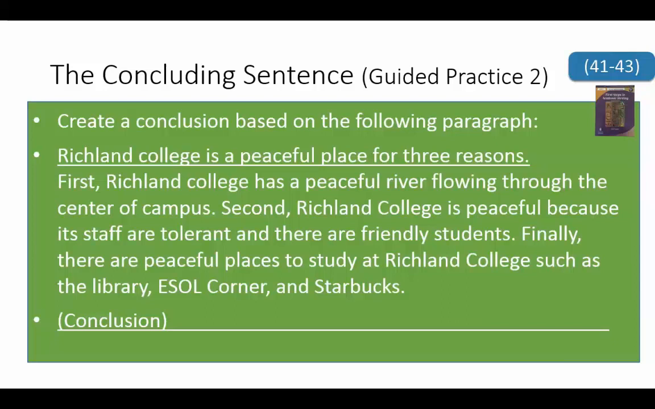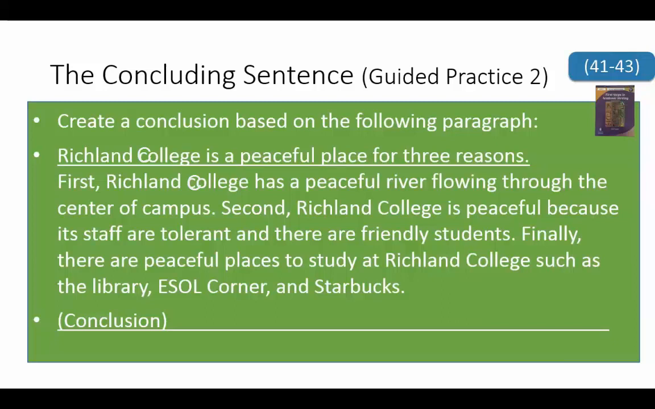It says create a conclusion based on the following paragraph. So we've seen this before. It says Richland College is a peaceful place for 3 reasons. First, Richland College has a peaceful river flowing through the center of campus. Second, Richland College is peaceful because its staff are tolerant and there are friendly students. Finally, there are peaceful places to study at Richland College, such as the library, ESOL Corner, and Starbucks.